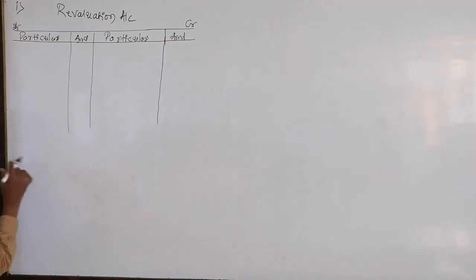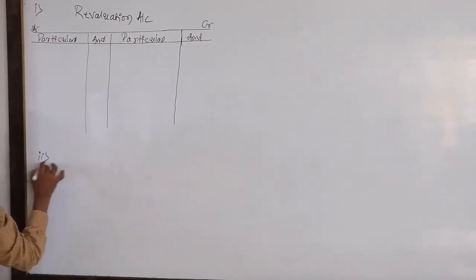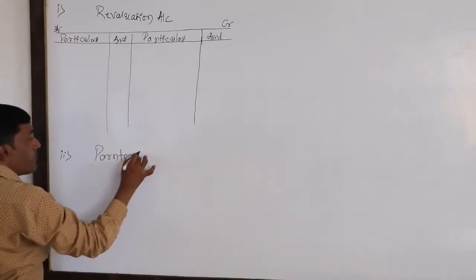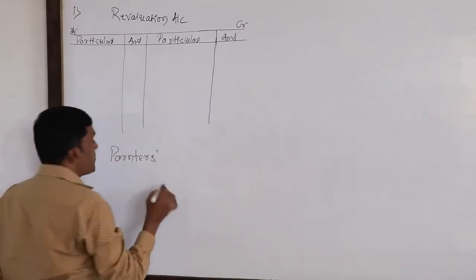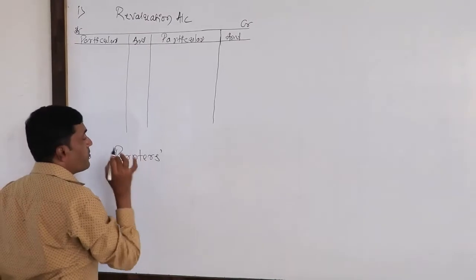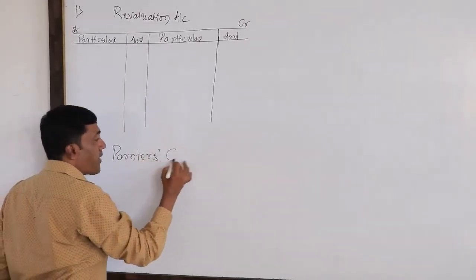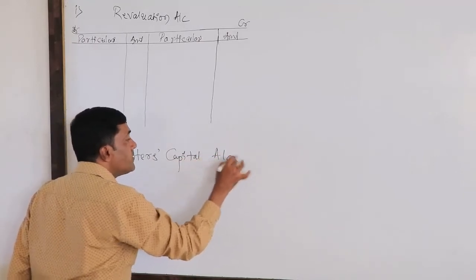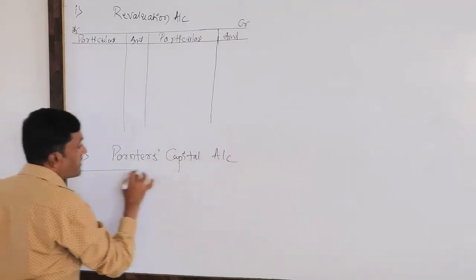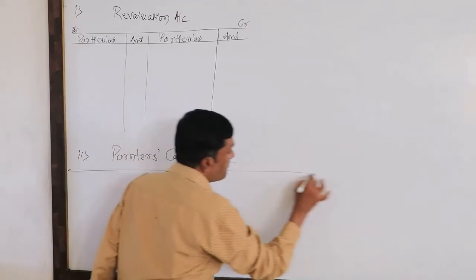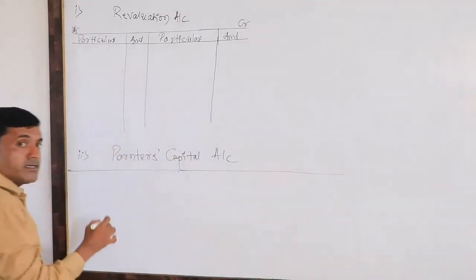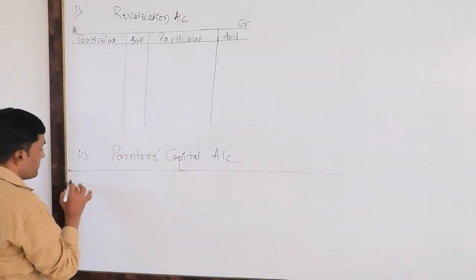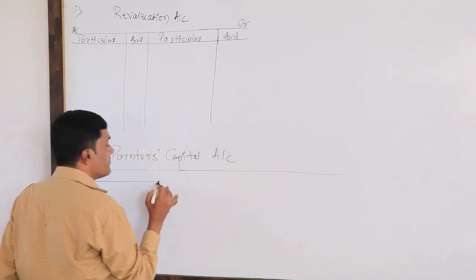The second account is the partners capital account. Look here, partners, plural apostrophe, partners capital account. This is a combined partners capital account. There are three partners, namely, I'll tell you.